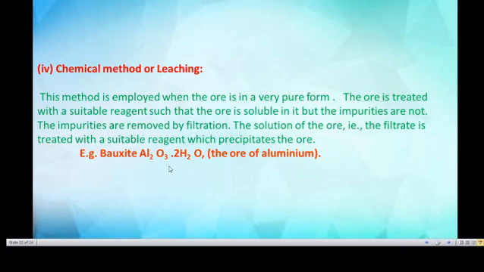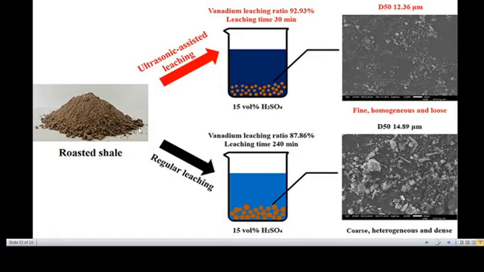Example, bauxite, Al2O3.2H2O, the ore of aluminium. This is the leaching method, with the roasted ore. Then after the addition of some chemicals, finally we get the purified form. This is the next type of leaching method. After the addition of chemicals, here H2SO4 is added, then we get the purified form.